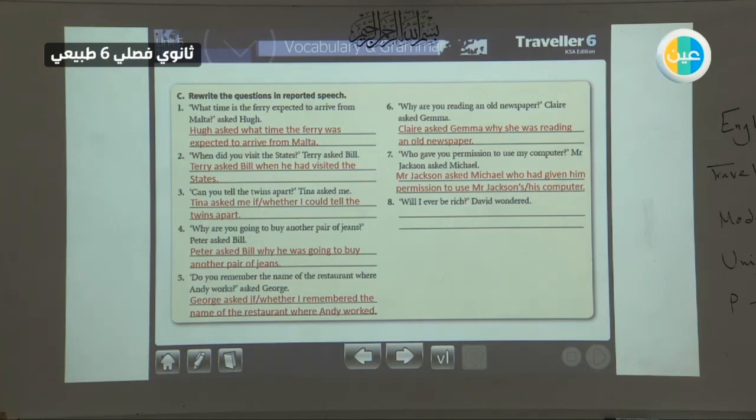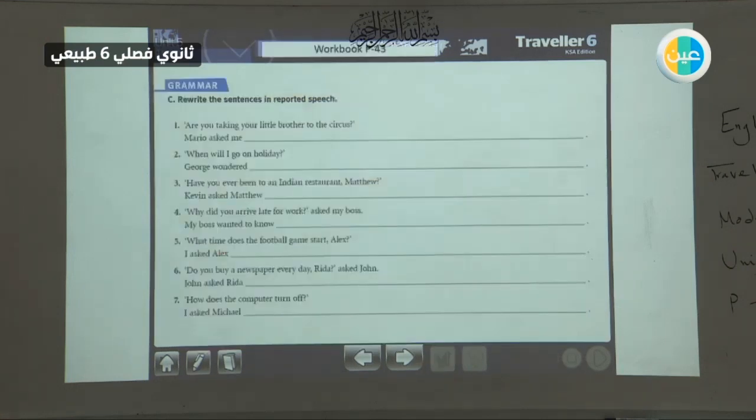Will I ever be rich? This is a yes/no question, started with will. Will is going to be would. So David wondered if or whether he would ever be rich. So following the same order.